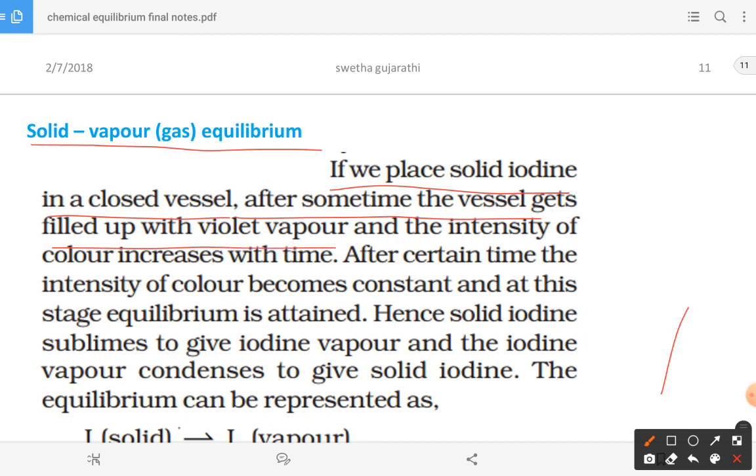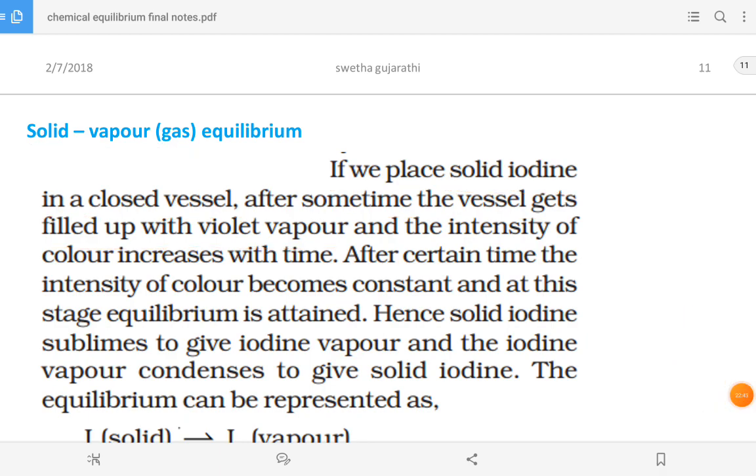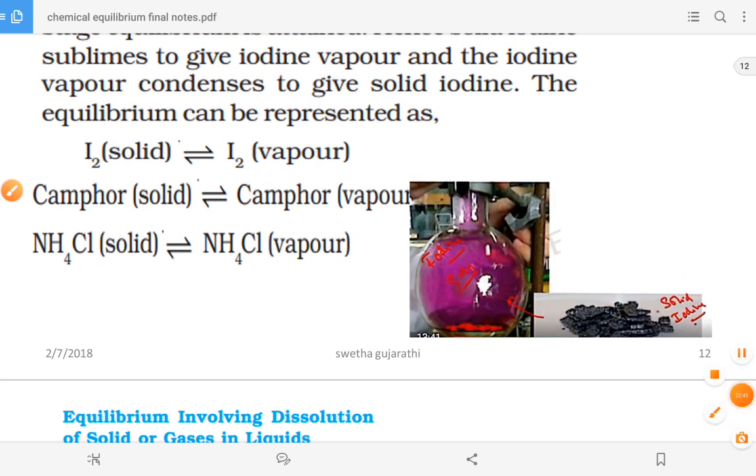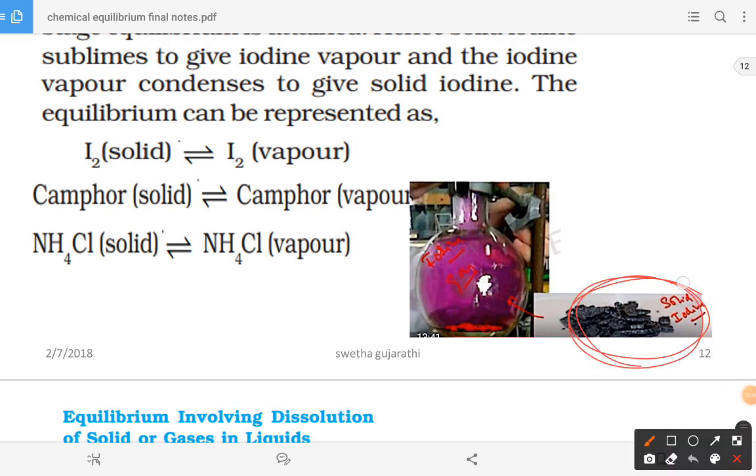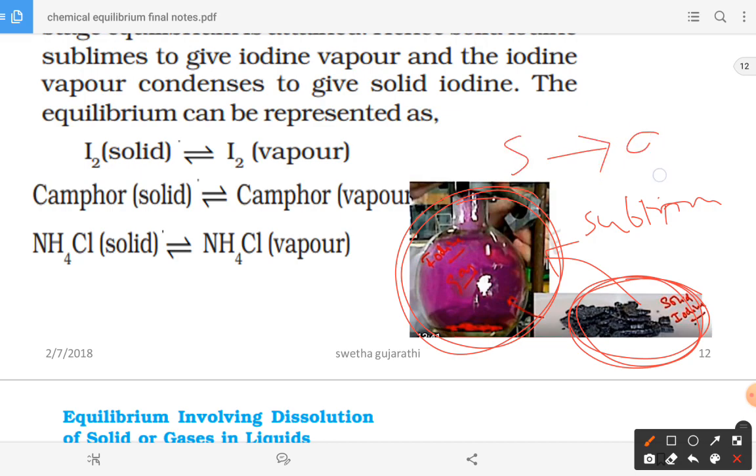Now let's see an example for this equilibrium. Here you can see solid iodine, and after a certain time we have the violet color. How is it happening? As you know very well, solid iodine undergoes sublimation. Sublimation means a solid is directly converted into gas.